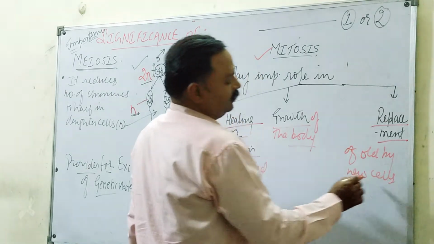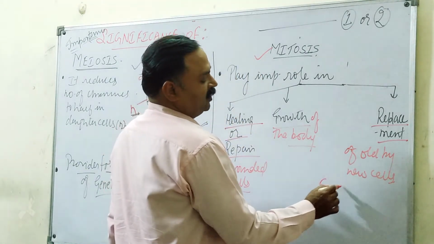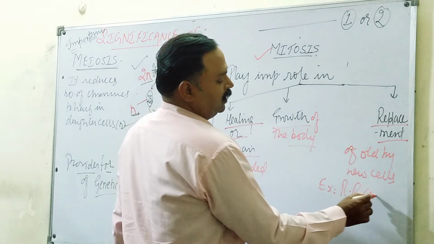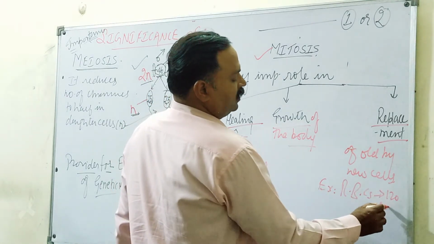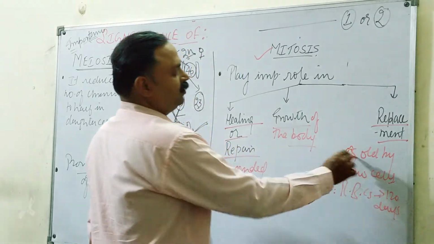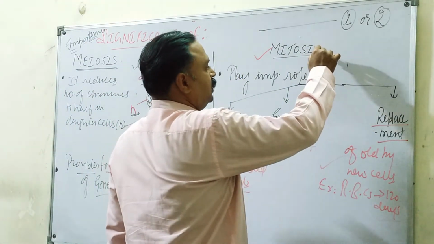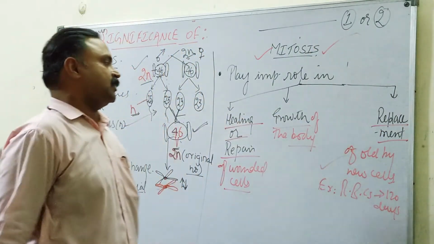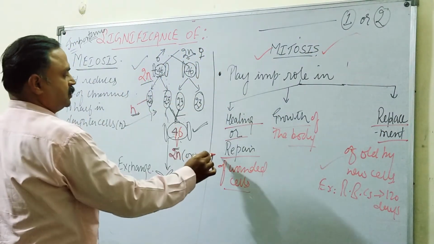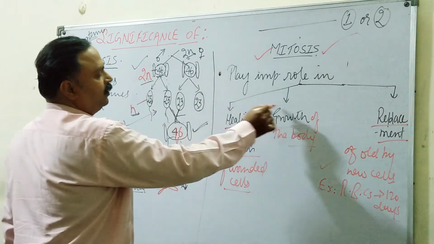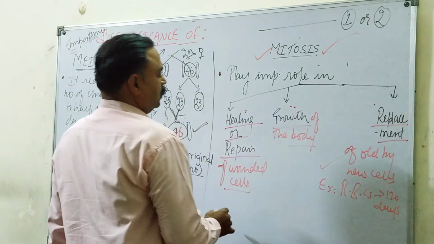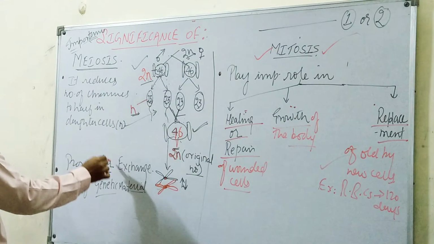For example, what is the lifespan of RBCs? 120 days. So after 120 days, we want new RBCs in our body, and that is also done by mitotic cell division. So these are the two differences. Here you can include any two.